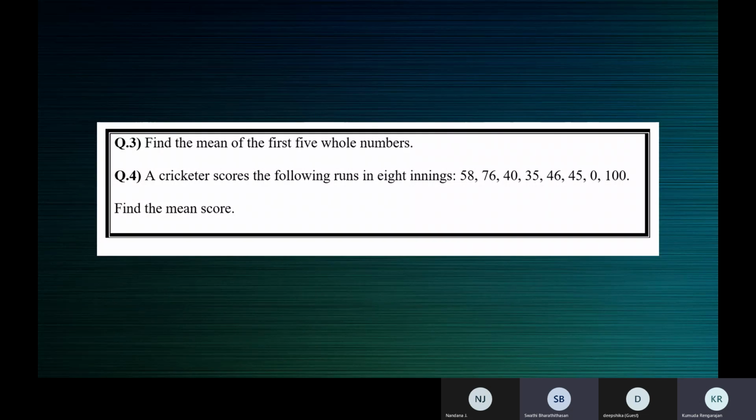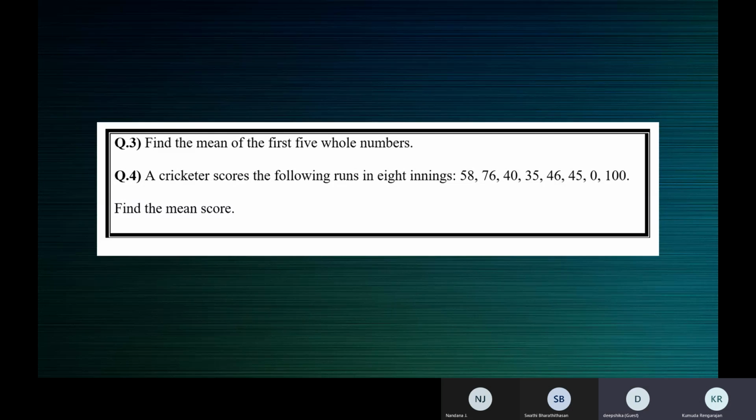What's the mean of the first 5 whole numbers? Ma'am, shall I say? Yeah, just give the final answer. We'll see the steps in the next slide. Ma'am, the answer is 2. Mean is 2. So question number 3, mean is 2. What about the others? Swati says 2. Is it right? Are we getting 2? Yes, ma'am.